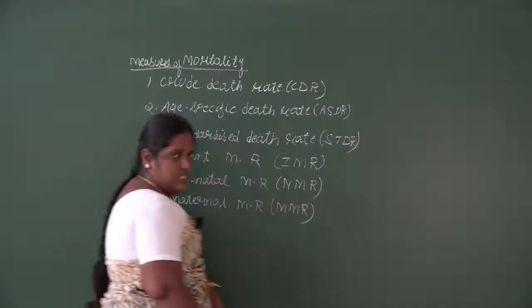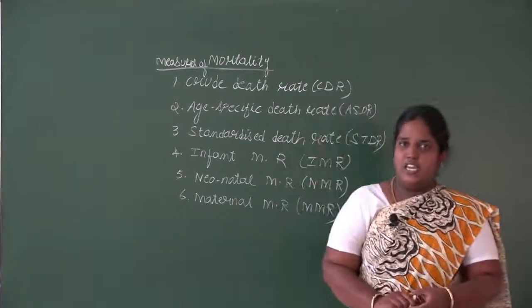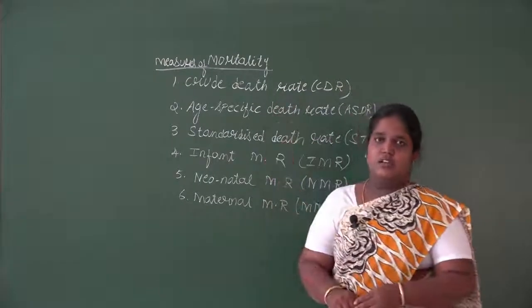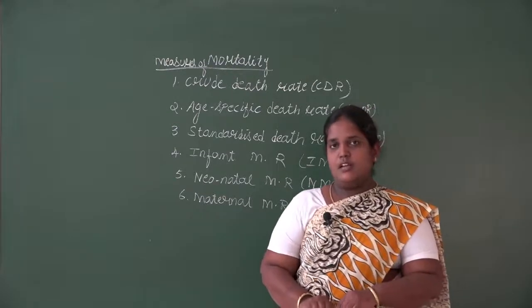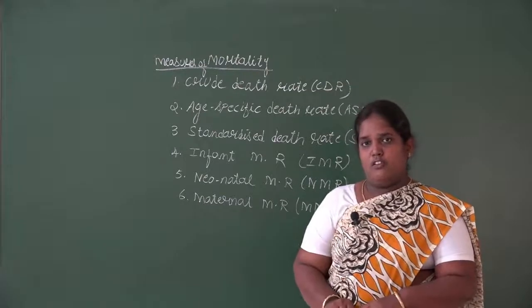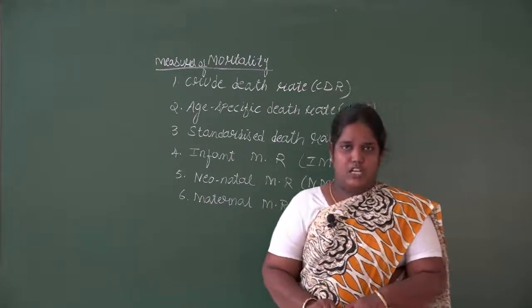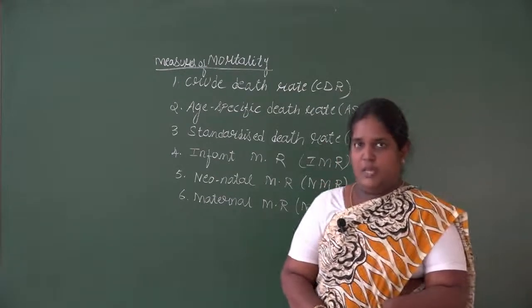So there are 6 types of measurement by which mortality can be measured: crude death rate, CDR; age specific death rate, ASDR; standardized death rate, STDR; infant mortality rate, IMR; neonatal mortality rate, NMR; and maternal mortality rate, MMR.